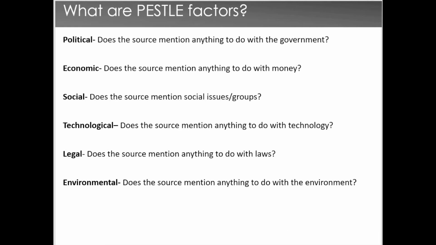So these are things that you need to consider as we go through each of the sources. Look to see if they have any of the PESTLE factors. They won't probably have all of the PESTLE factors. They might only have one PESTLE factor, but they would certainly touch on a few, and these might overlap as well, as I explained. If we're talking about the government introducing a law that's related to the economy, then obviously there'd be 3 different PESTLE factors at play here, but just make it explicit how it mentions this factor.